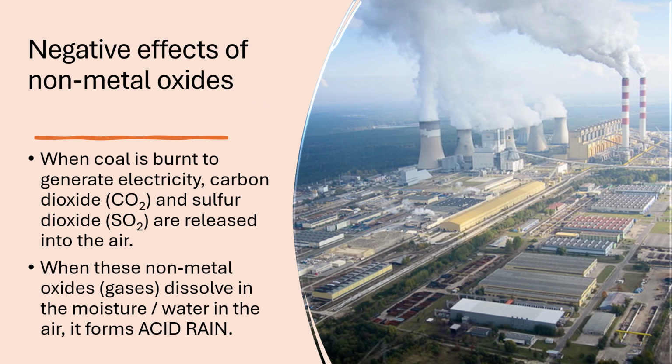Now, the negative effects of non-metal oxides: when coal is burnt to generate electricity in power plants, carbon dioxide and sulfur dioxide are released into the air. You can see on the picture the amount of air pollution that takes place when these gases are released in the atmosphere. When these gases dissolve in the moisture in the air, it forms what we call acid rain.